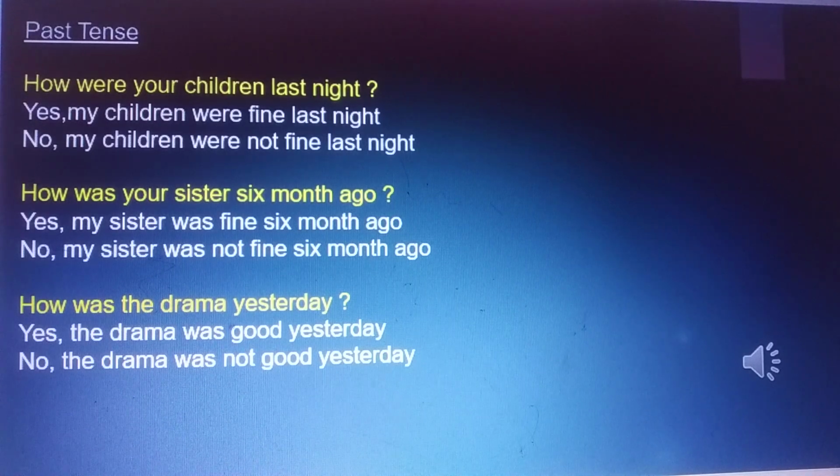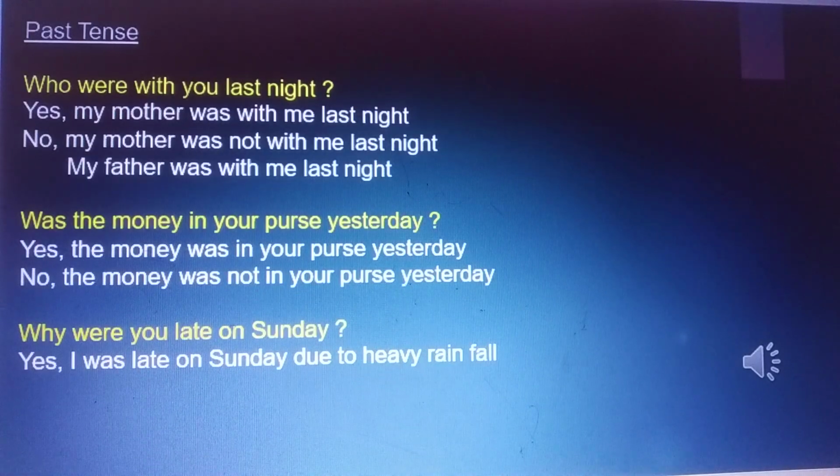How was the drama yesterday? Yes, the drama was good yesterday. No, the drama was not good yesterday. Who were with you last night? Yes, my mother was with me last night. No, my mother was not with me last night. My father was with me last night.